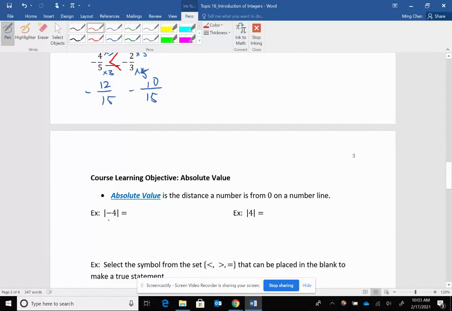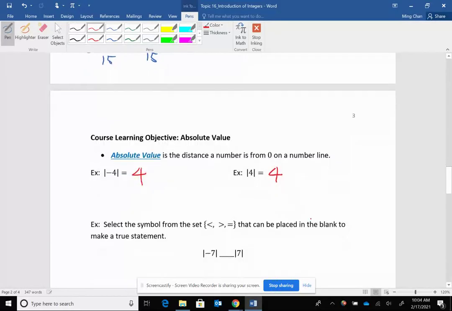The 4 you just said is a positive number. That's the reason why every single number coming out of the absolute value is always going to be positive, because absolute value is referring to the distance. So the absolute value of -4 has got to be +4. The absolute value of 4 has got to also be +4. Whatever comes out of absolute value is always positive, because absolute value is referring to the distance of a number from 0 on the number line.